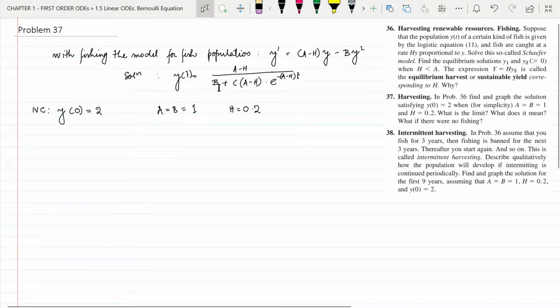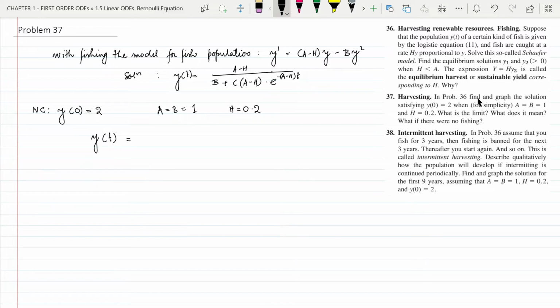So if we put these values of a, b and h in this equation, there will be one unknown, the value of c, which we can find out by using the initial value condition, and then we can get a particular solution of y of t as a function of t, and that particular solution we can graph in x and y axis.